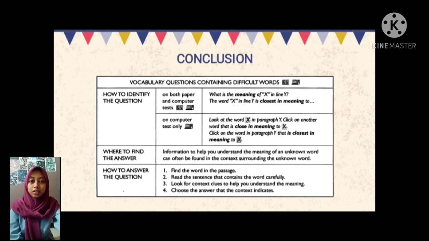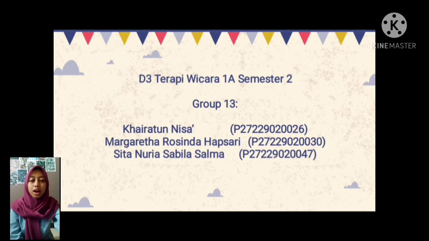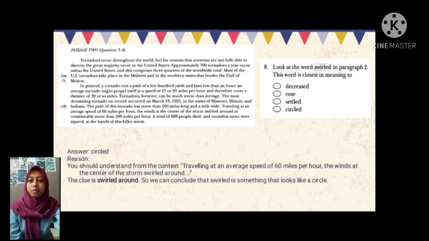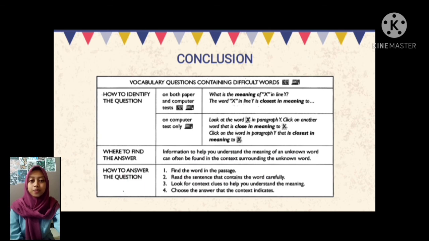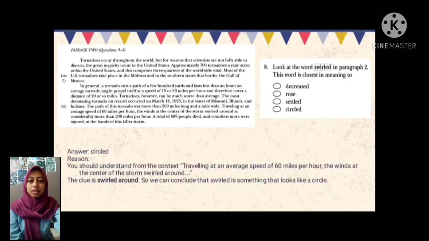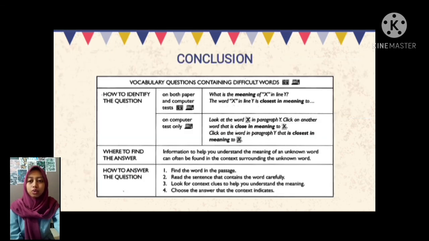Where to find the answer? Information to help you understand the meaning of an unknown word can often be found in the context surrounding the unknown word. To answer the question: 1. Find the word in the passage. 2. Read the sentence that contains the word carefully. 3. Look at the context clue to help you understand the meaning. 4. Choose the answer that the context indicates.